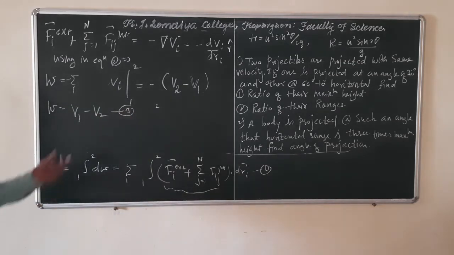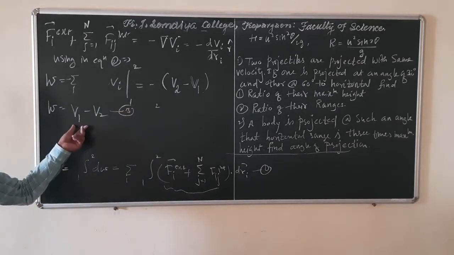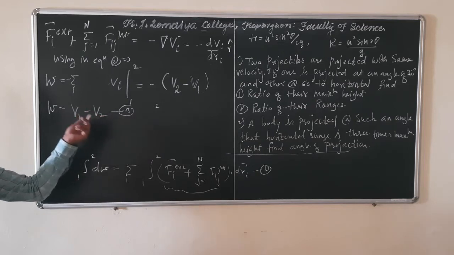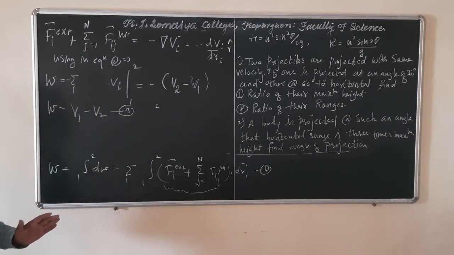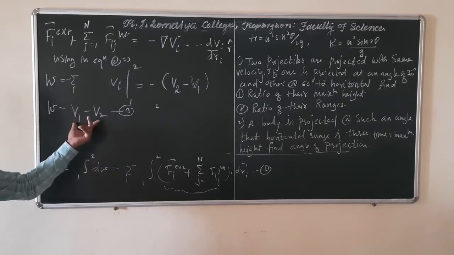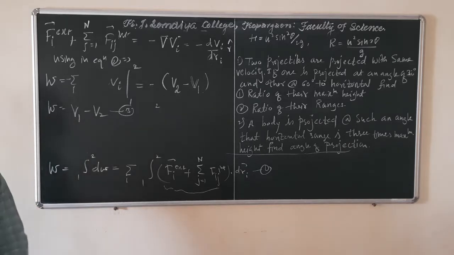V1 is the potential energy of the whole system in the first configuration. V2 is the potential energy of all the particles in the second configuration. So we have written the work-energy theorem in terms of potential energy. This is the subtraction of potential energy, and this is equal to work done.